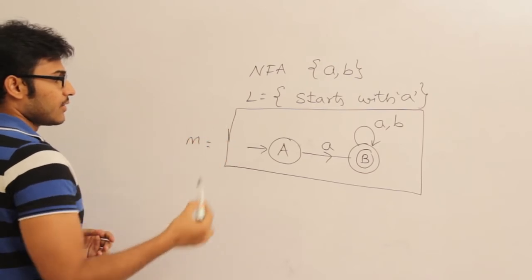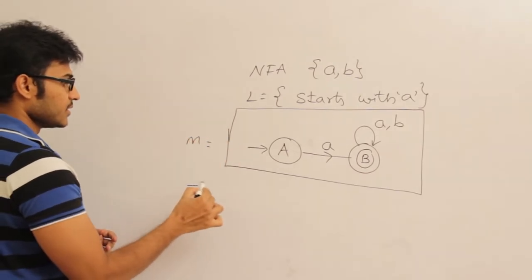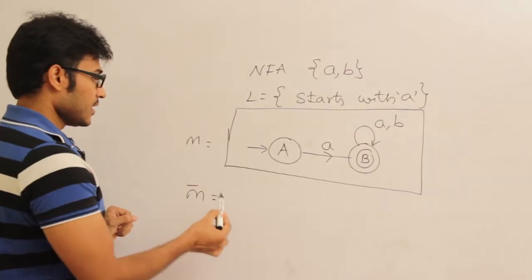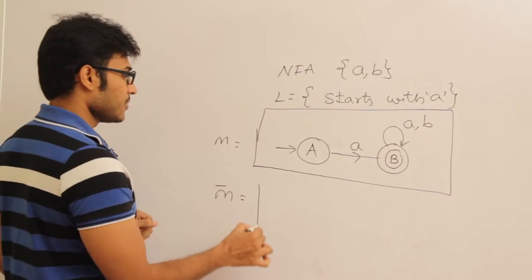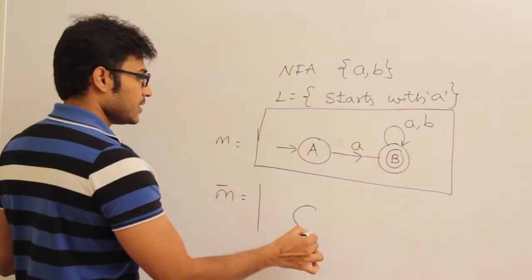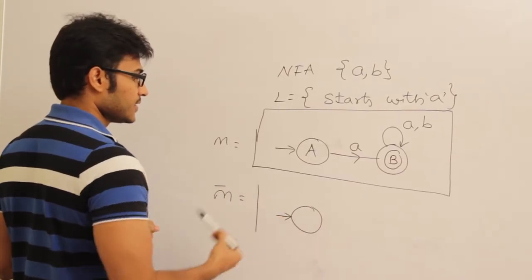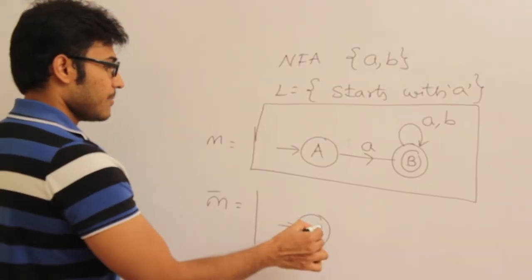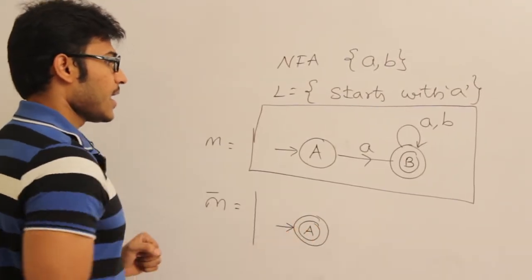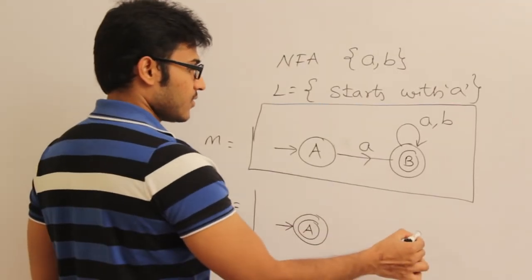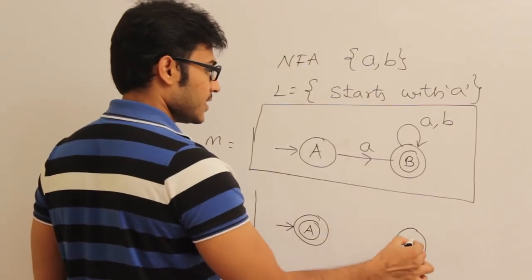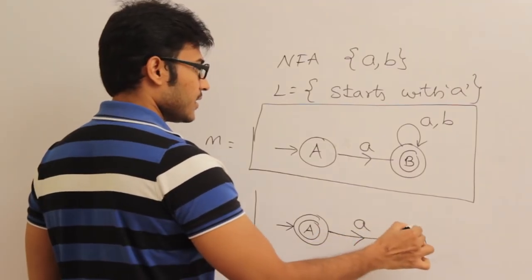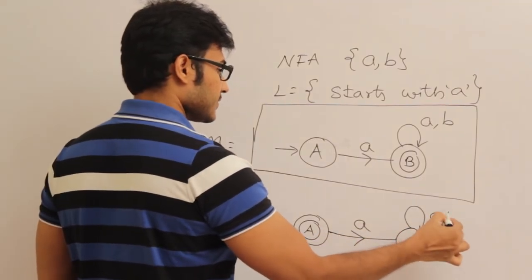Let us represent this NFA as M. Now if I complement the NFA, see, complementing a language is different and complementing the NFA is different. What is complementing of NFA? Make the non-final states as final states. What are the non-final states here? Only A. Make it a final state and make the final states non-final. This is the final state, make it non-final and leave all the other edges as they are.